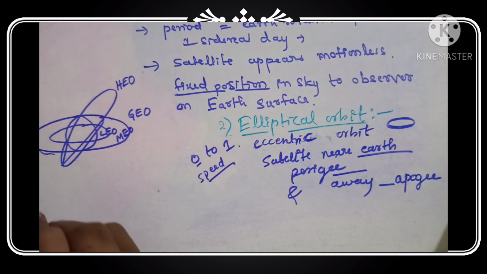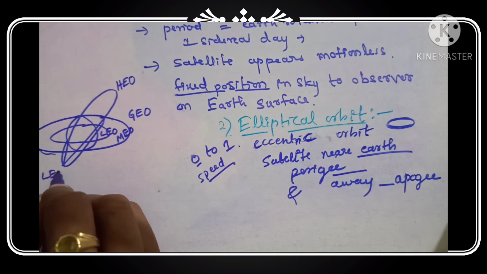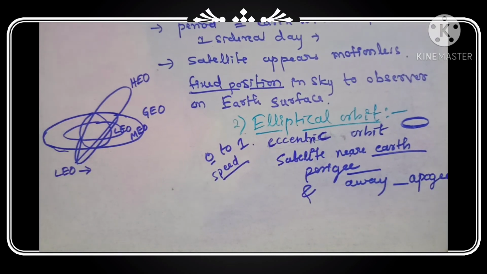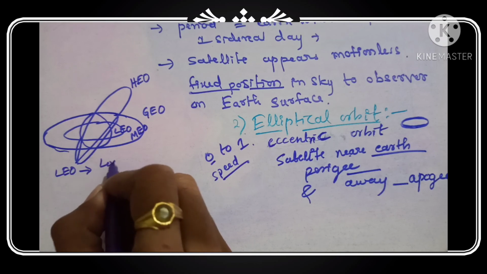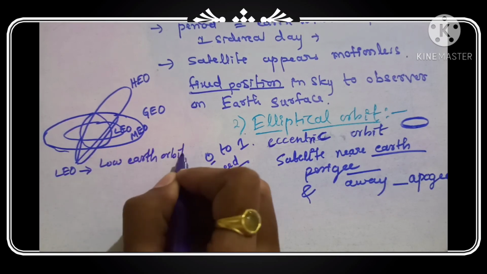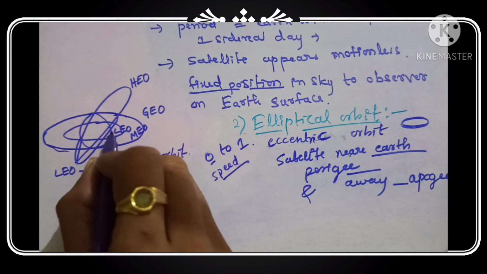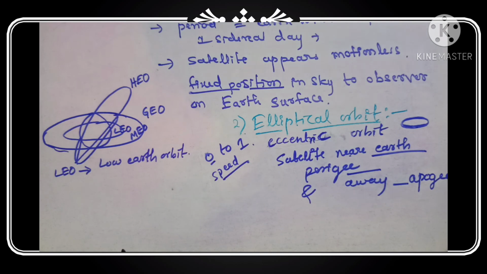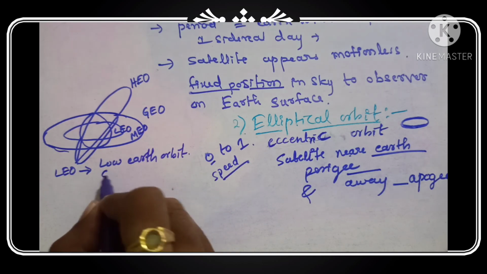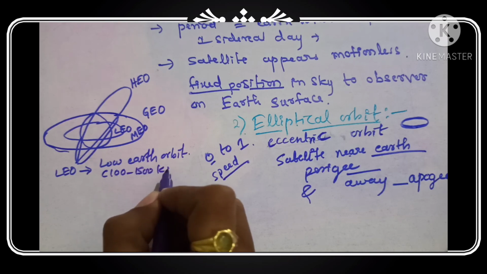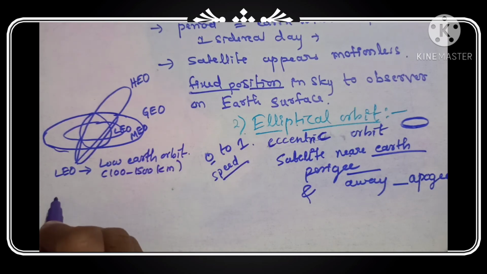What is meant by LEO? LEO is Low Earth orbit. This orbit is near to the earth, at 100 to 1500 kilometers.